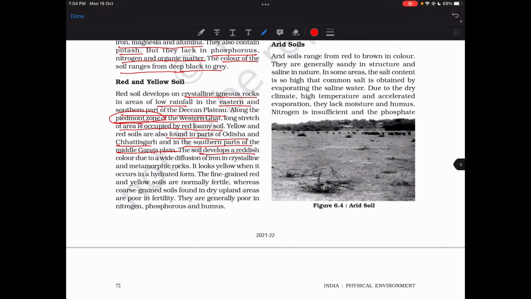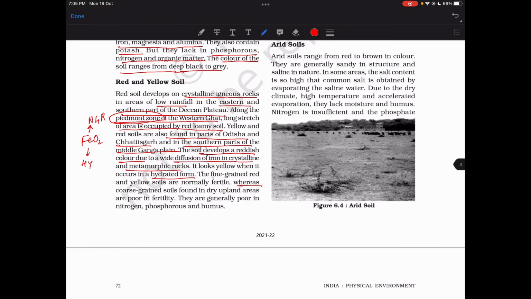Soil develops a reddish color due to wide diffusion of iron. Yeah, iron ores, the iron in crystalline metamorphic rocks. It looks yellow when it occurs in a hydrated form. Oh, okay, this is basically iron, FeO2, I think. Non-hydrated is red, hydrated is yellow.